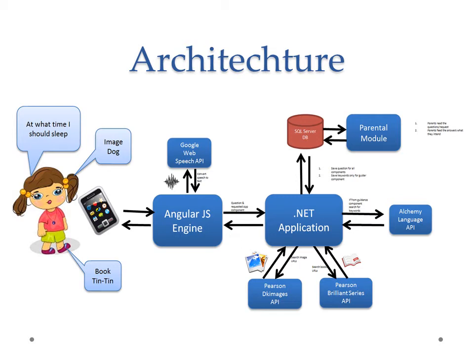Through the .NET application, if it is a question, it will go to the Language API and find the keywords. Then it will search for the keywords in the DB. If there are similar questions which have answers, it will return those answers. If there are no previously saved questions with answers, the question will be saved in the DB and a default answer will be sent. If it is a book search, it returns book reference URLs through the Brilliant Series API, or if it is an image request, it returns image URLs using the DK Images API.